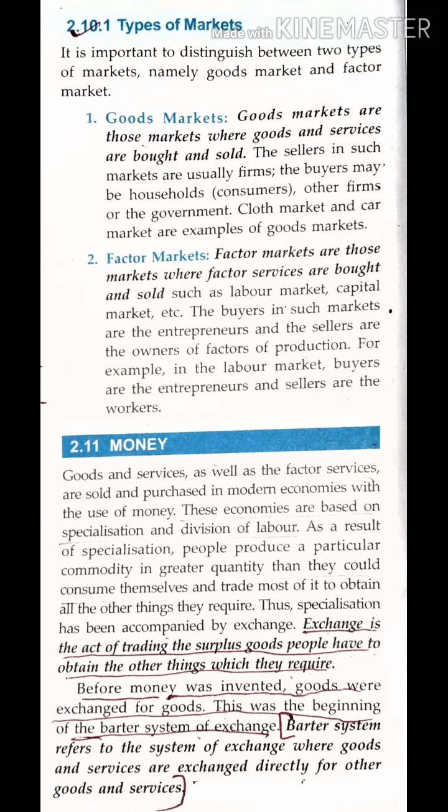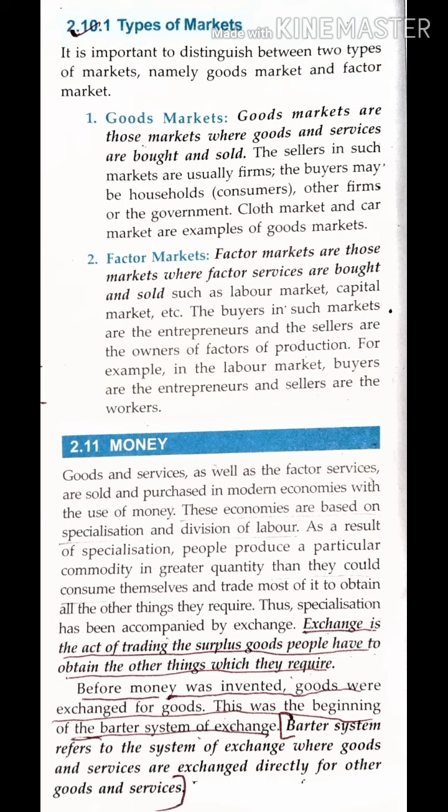Let's understand the meaning of goods market. Goods markets are those markets where goods and services are bought and sold. The sellers in such markets are usually firms. The buyer may be household. So who are the sellers? Sellers are the firms, and who are the buyers? Buyers are the consumers, that is common household people. So that is what I said. It can be small, it can be medium, it can be large also.